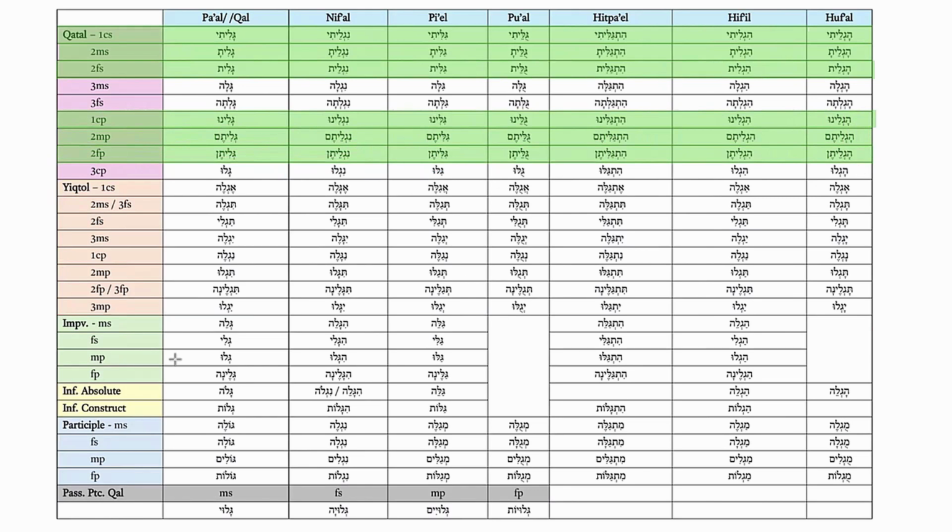As well as in the imperative feminine plural. And yiktol, second feminine plural, and third feminine plural.